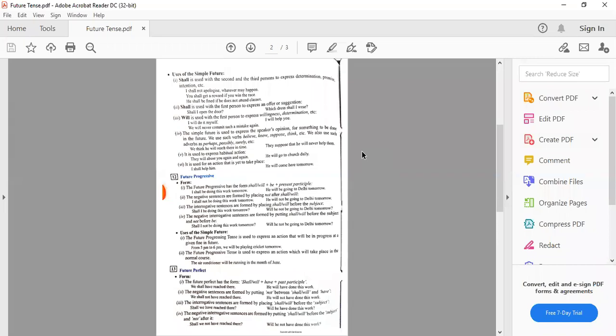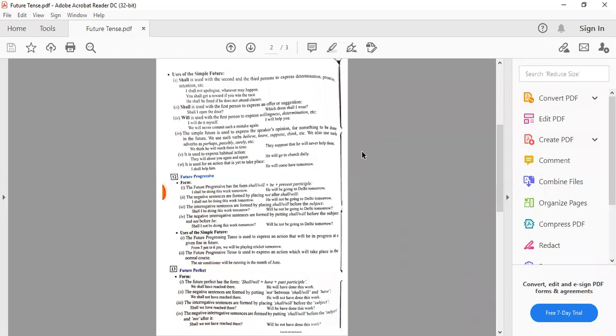Tomorrow from 5 p.m. to 6 p.m. Clear? It will be going on. The future progressive tense is used to express an action which will take place in the normal course. Normal routine में action में कोई काम हो रहा होता है. For that also continuous tense is used. The air conditioner will be running in the month of June. This is a normal course, normal routine action. So here we use future progressive tense, but the action relates to the future time. We are talking now about June. So we are talking about the future time.